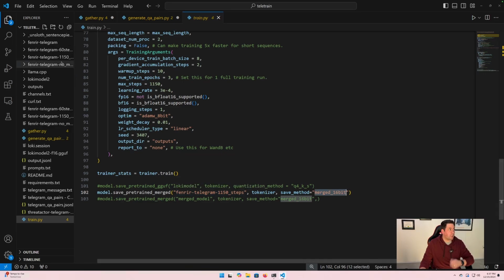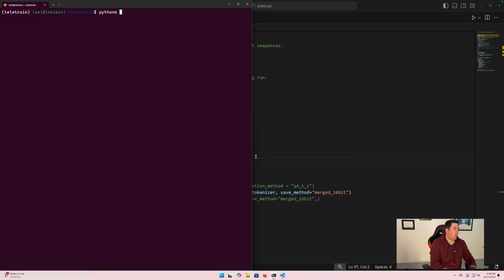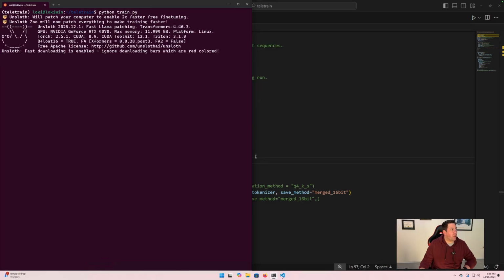What you'll get once this is done, let's actually see. So if we do train.py, you'll see it's actually going to start running through, and it'll spit out stats as it's doing it. And so you can see Unsloth doing its thing.